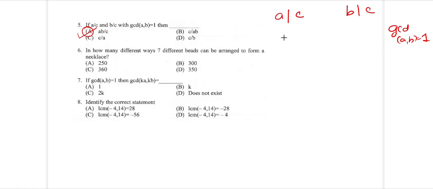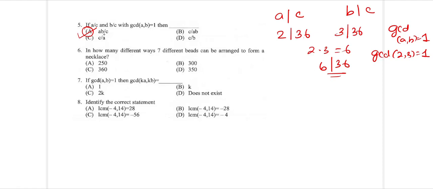Suppose you are having 2 divides 36, 3 also divides 36. Okay, 2 goes 18 times in 36, and 3 goes 12 times in 36. So both of them are going to divide 36, and we know that GCD of 2 and 3 is going to be equal to 1. In which case, if 2 divides 36, 3 divides 36, 2 into 3, what is 2 into 3? 6. So this 6 will also divide 36. So that's what we say, AB divides C. But you can see or check with the other one. If C divides A, what is going to be C?